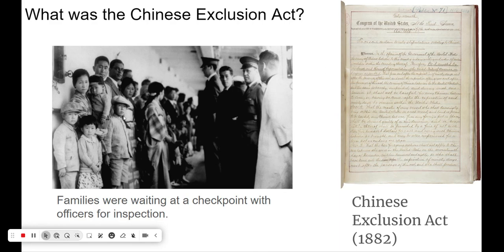In this picture, the man in uniform on the right suggests there is an entry checkpoint. This scene showed what many immigrants, especially Asian immigrants, might have gone through in the early 20th century. At that time, immigrants often faced harsh treatment when they tried to enter the country. As a result of this law, Chinese immigrants faced a lot of unfair treatment. They were often bullied, lost their jobs, and had to live in separate neighborhoods. This law caused pain in the Chinese community.